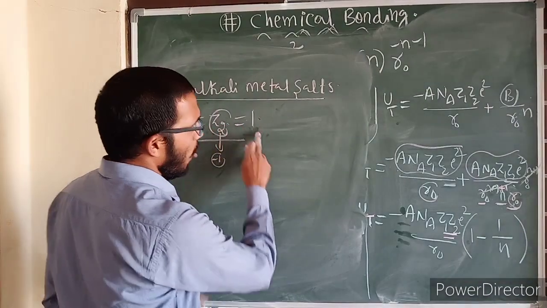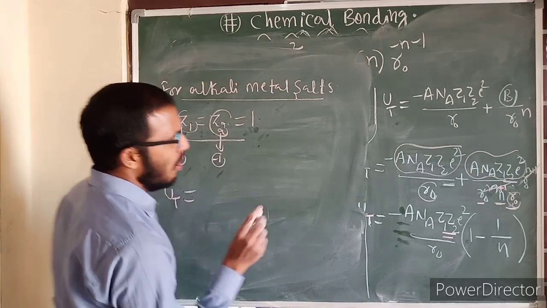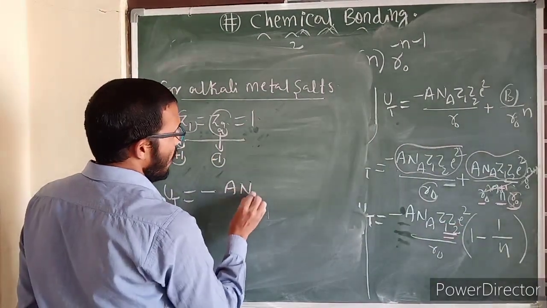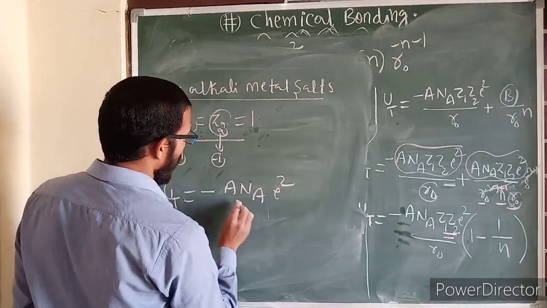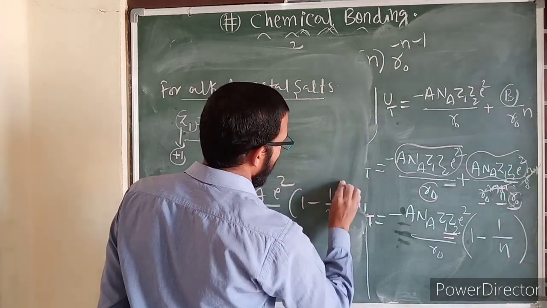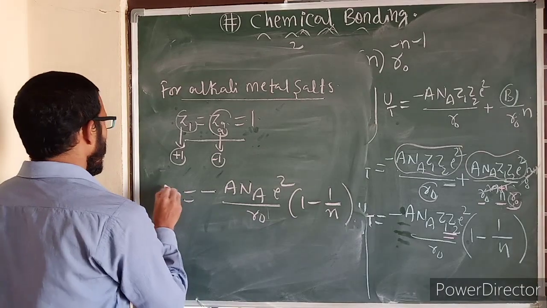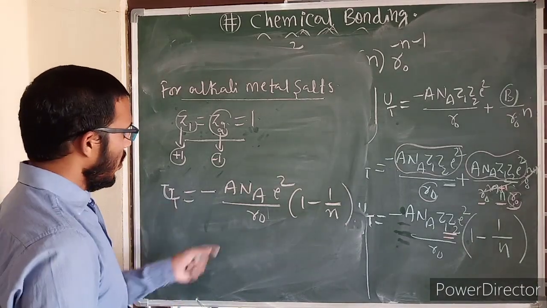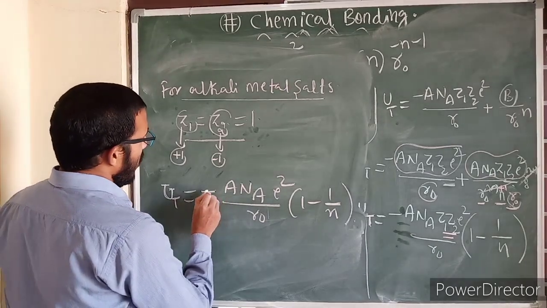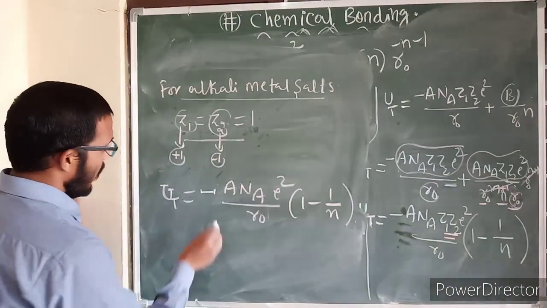Therefore, these values you need to put over here. Then U total is equal to, with Z1 Z2 values 1 substituted here, minus A n A E square by R naught into 1 minus 1 by n. Now in this, further simplification we want to do. Then the final formula will become: in the beginning I told you electrostatic potential energy means 1 by 4 pi epsilon naught will come, that I am substituting here.